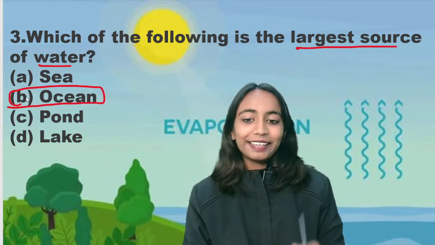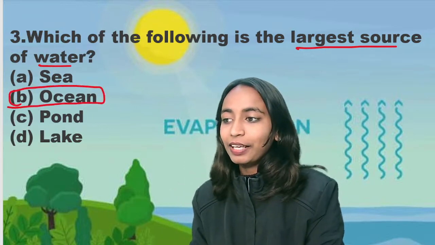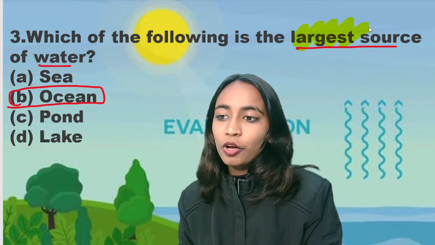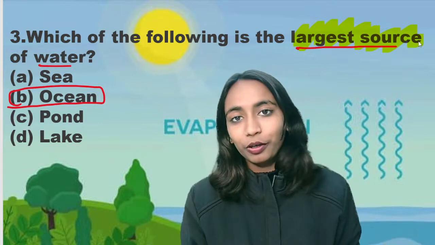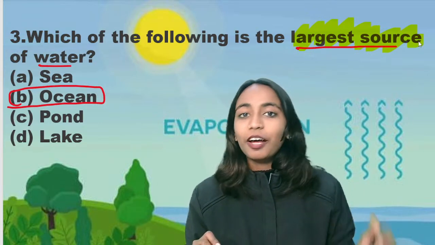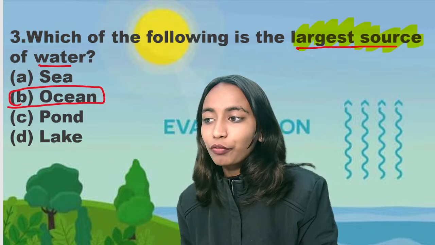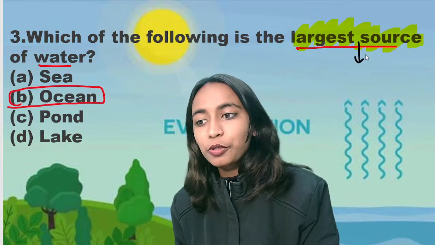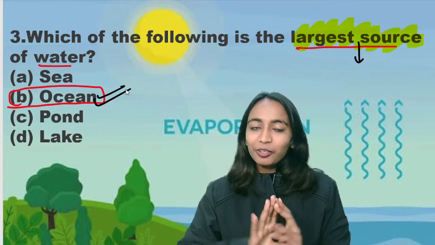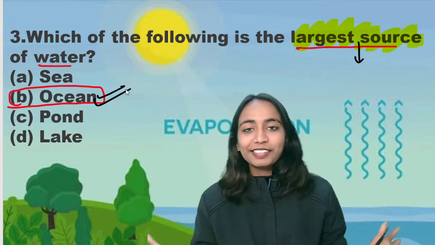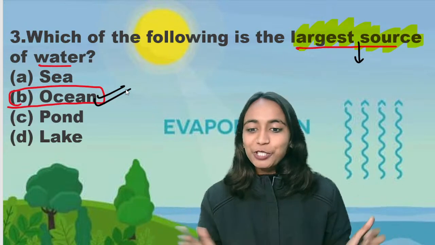What is the question saying? Read the question carefully. Question is saying, what is the largest source of water? Question ने ये नहीं कहा which is the largest source of fresh water. Question ने हमसे कहा which is the largest source of water. तो largest source of water क्या होगा? It is ocean. ठीक है? Question is not talking about fresh water or saline water. It is talking about just water. So ocean will be the right answer.